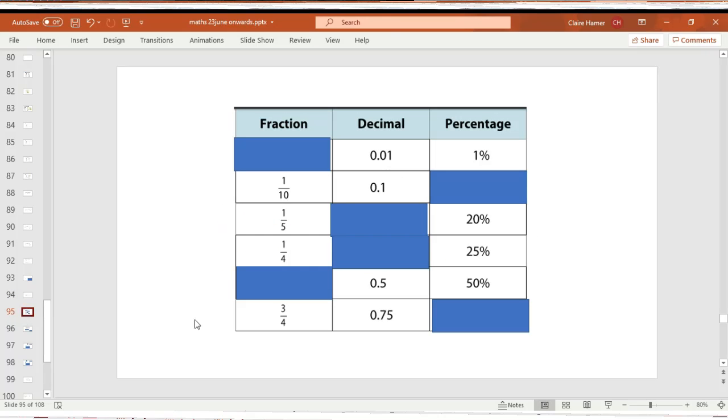A little bit of key fact practice. Can you write down the missing fraction, decimal, percentages? It might be worthwhile writing down something like 0.01 equals 1% for good practice, but if you think you've done enough of this already, on your piece of paper, just write down what would go in the blue gaps. Use your knowledge. You can do this. Pause the video.